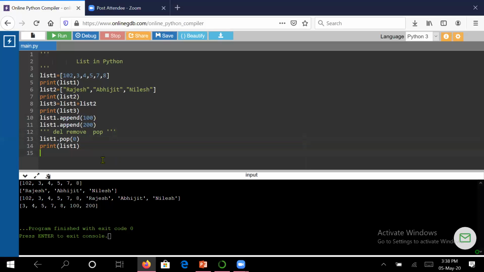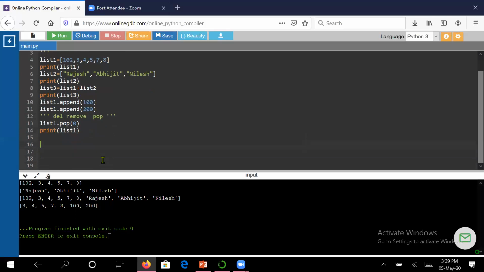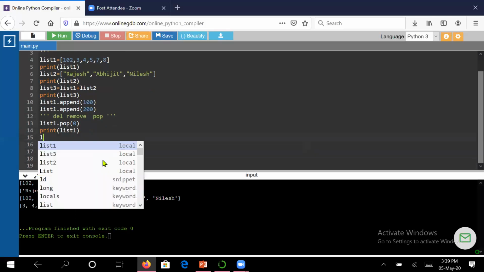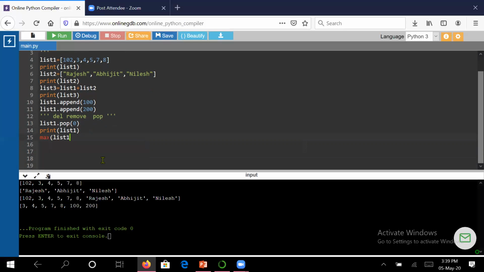Now let us do some operations on this list. Suppose you have a list of numbers, and from that list you want to know the maximum number. You will give max of list one, and you will need to print it also. So I will say print max of list one.